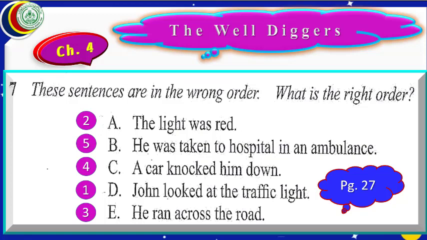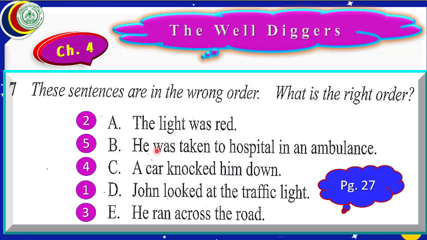Dear students, after writing these sentences in right order, we can see that if we read them in right order, they tell us a story. For example, John looked at the traffic light. The light was red. He ran across the road. A car knocked him down. He was taken to hospital in an ambulance.